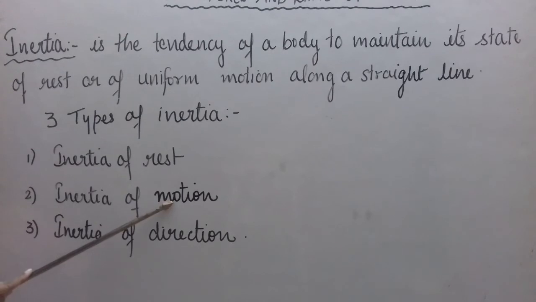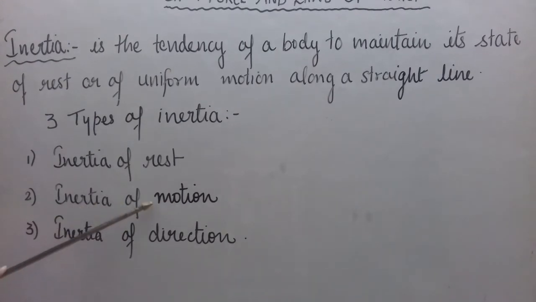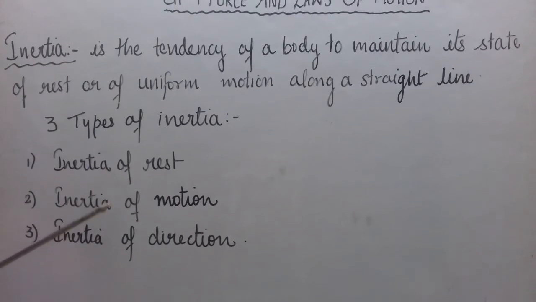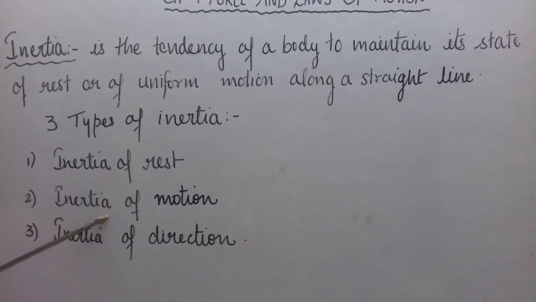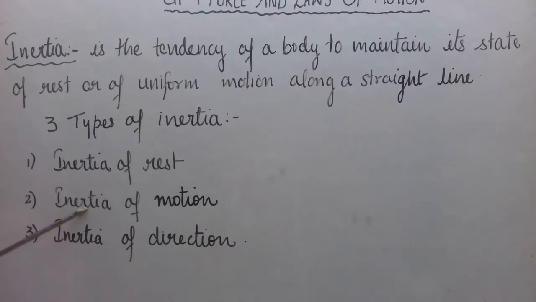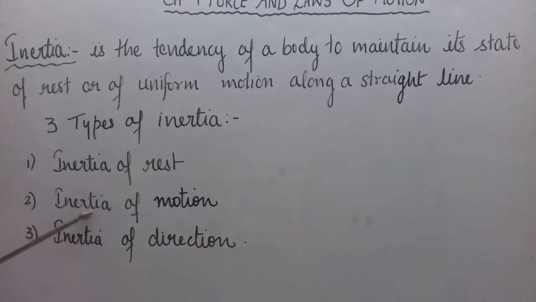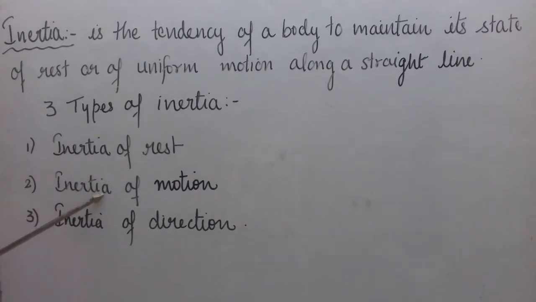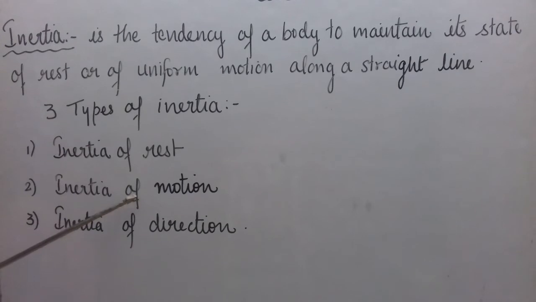Inertia of motion. Now suppose you are sitting or standing in a moving bus and the driver all of a sudden applies brakes, it means the velocity changes. Then what happens? You get a jerk. In which direction you get a jerk? Now you get a jerk in the forward direction. Why?